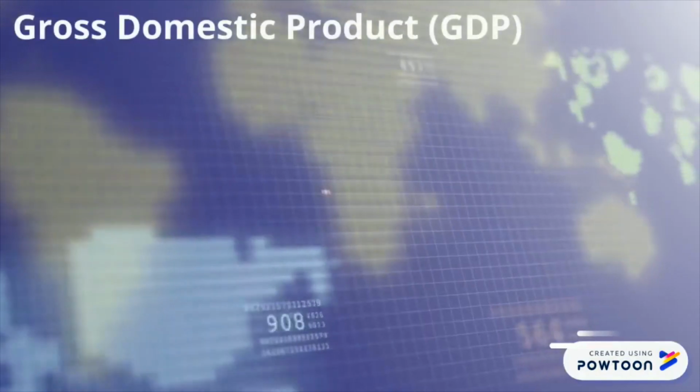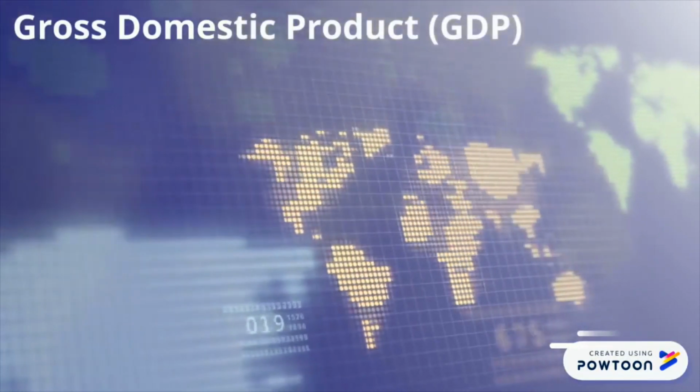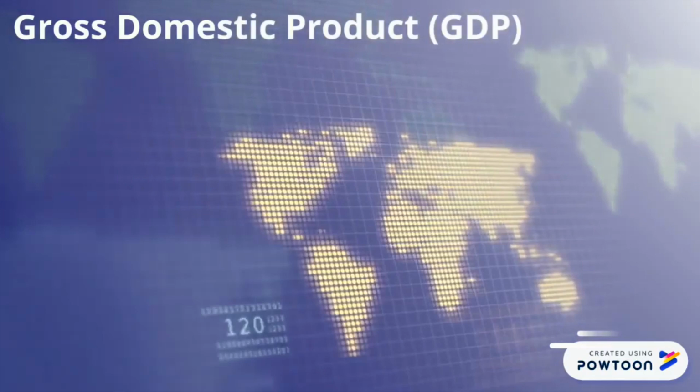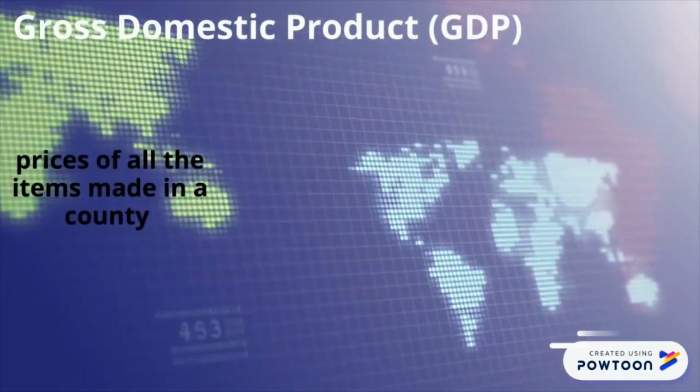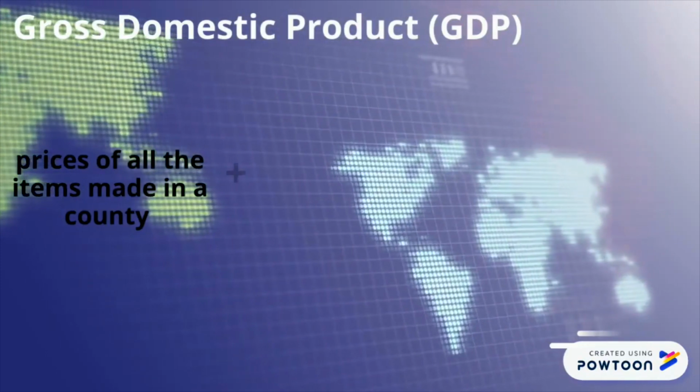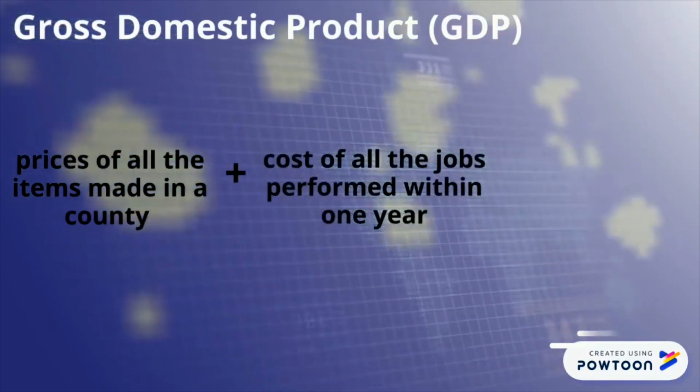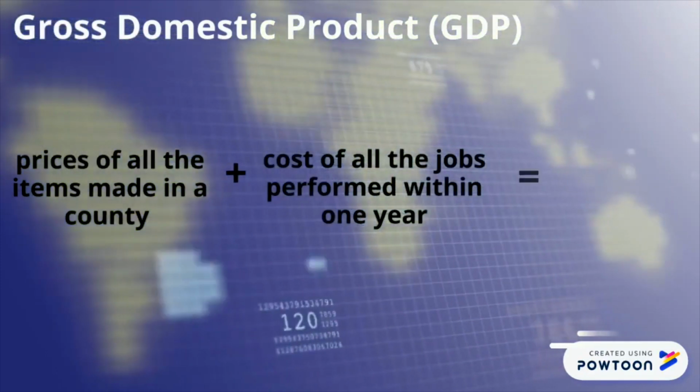Gross domestic product, or GDP, is the value of all the goods and services produced within a country in that year. Put simply, GDP is calculated by adding up the prices of all the items made in a country plus the cost of all the jobs performed within one year. That number gives us a general idea of how much money a country has made or produced that year.